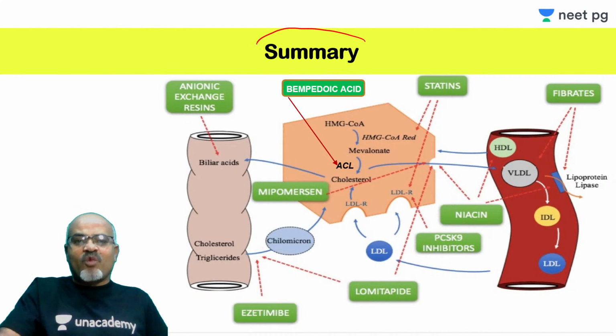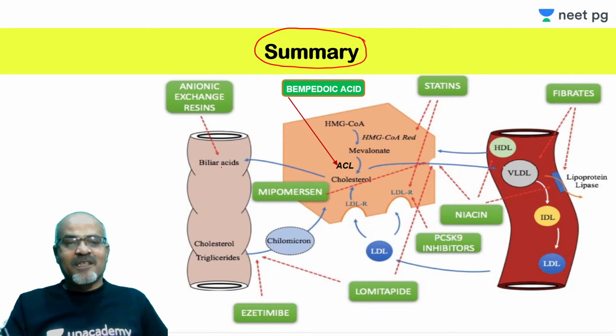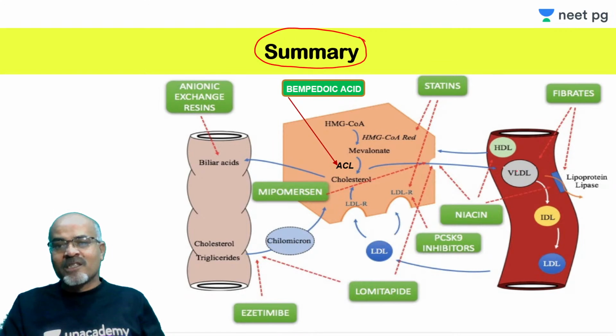This is the overall summary of what I have taught till today in this chapter. This I have added because this was not there in this diagram. So this ACL is there, and see anion exchange resins, they inhibit bile acids and all that, and ezetimibe inhibiting actually this sitosterol or cholesterol in the diet. So all these things, and mipomersen is actually degrading B100 synthesis, so there will be no secretion of VLDL. See these blue lines, VLDL secretion will not be there. Even lomitapide can act here.